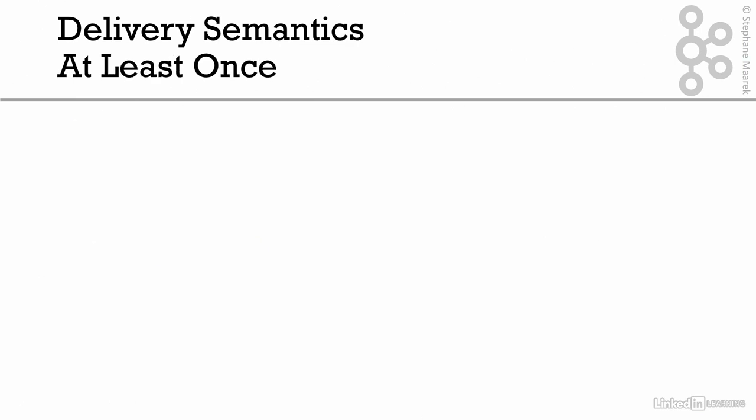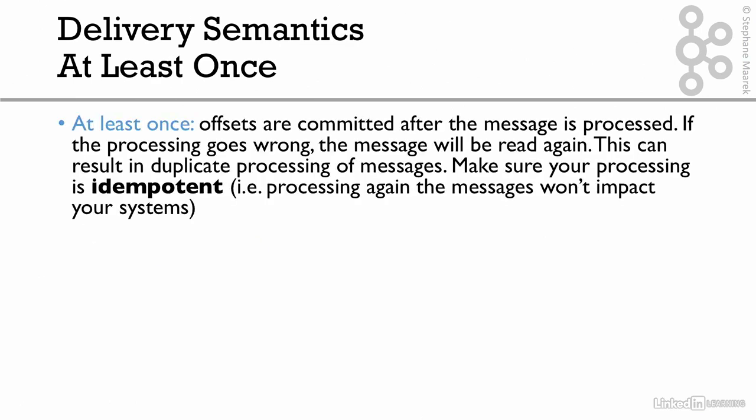Now, at least once is the default behavior, and we'll see how to control this. At least once is when offsets are committed after the message is processed. So if the processing goes wrong now, the messages will be read again. But this means that you can have duplicate processing of messages. So we have to make sure that our processing is idempotent. And by idempotent, I mean that processing the messages again won't impact our systems.